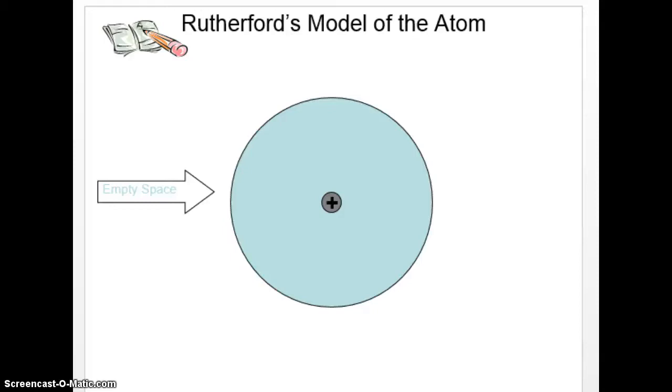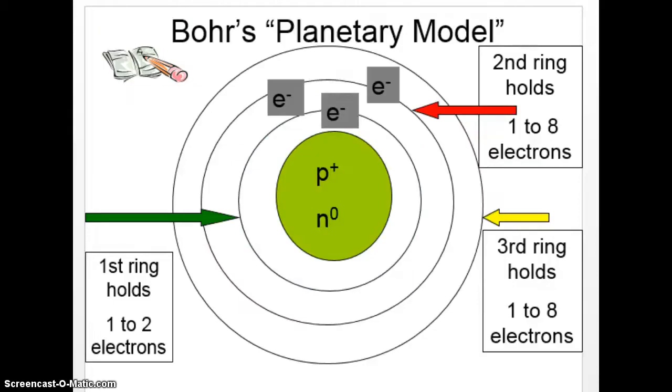Now Bohr, shortly thereafter, came up with this model. It's not correct, but it's really, really helpful in knowing a lot of how the periodic table is arranged. He said that the protons and neutrons are in the middle, which is correct, and that makes up the nucleus, which is really small, and that's also correct. And he said the electrons are on the outside, which we all agree with, but he said that the electrons orbit much like planets would around the sun. So he was very close. It was just that last detail, and our current model is kind of more disappointing.